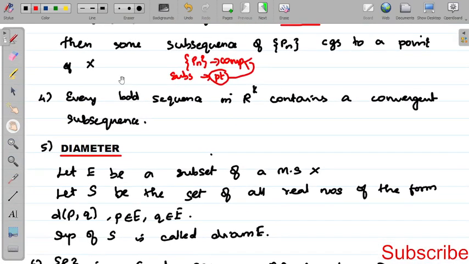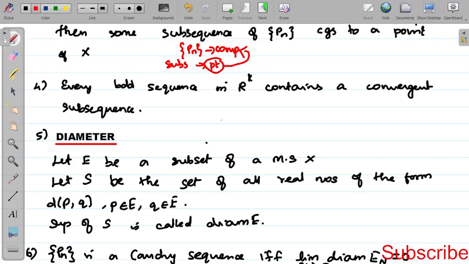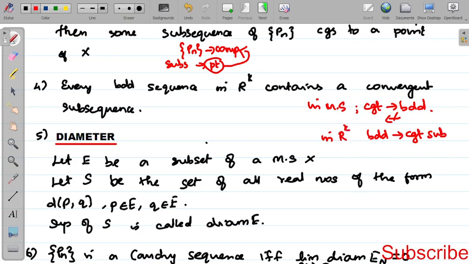Now the fourth result: every bounded sequence contains a convergent subsequence. Just before, we saw that in a usual metric space every convergent sequence is a bounded sequence, but the converse is not true. But every bounded sequence contains a convergent subsequence is possible for Rk, that is Euclidean space. So every convergent sequence is a bounded sequence. Converse not true, but bounded implies a convergent subsequence, and this is possible for the Euclidean space Rk.